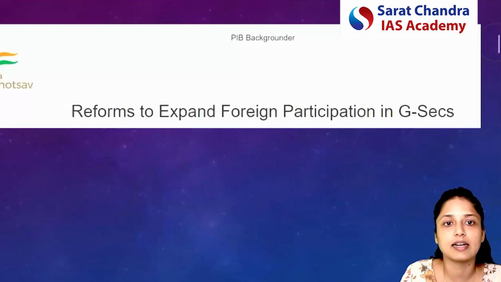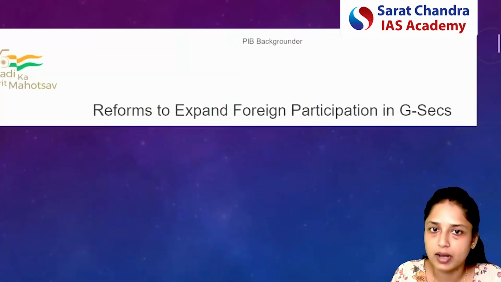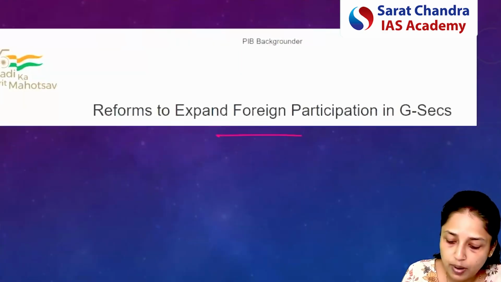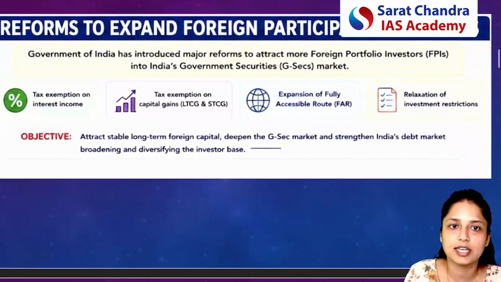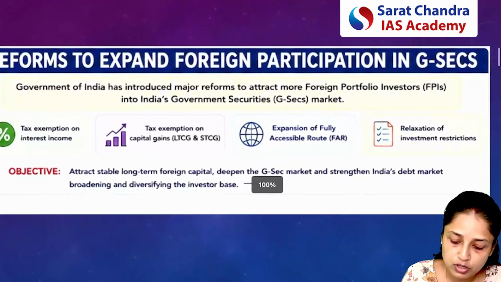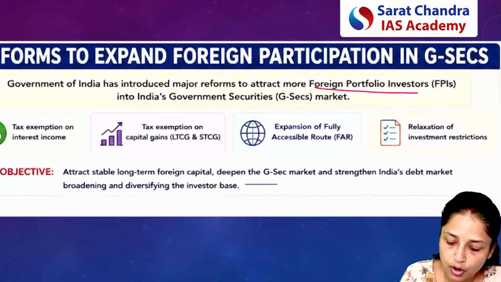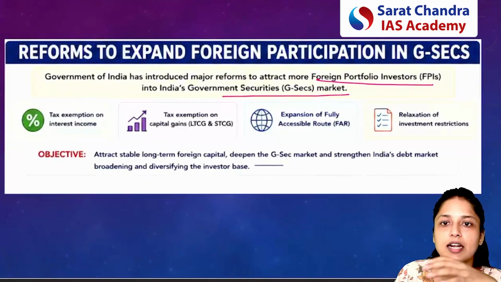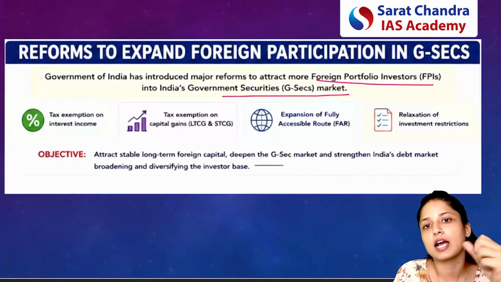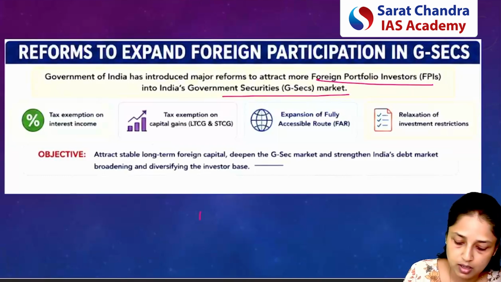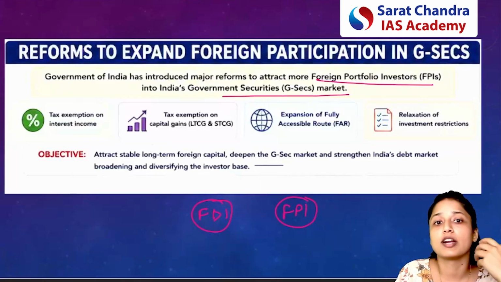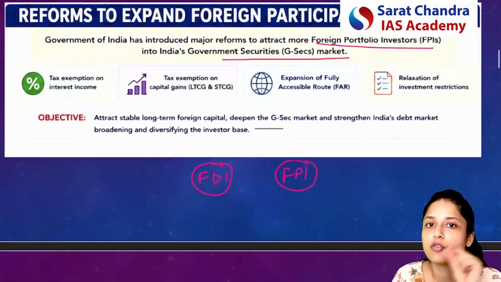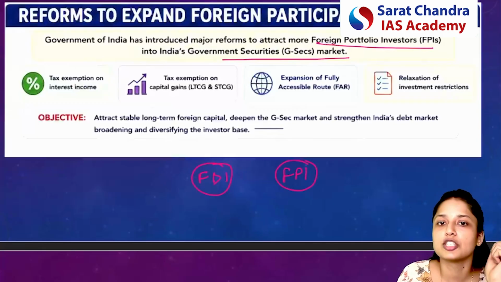Here the context is reforms taken by the Indian government to expand foreign participation in GSECs, or government securities. The main focus of the government is to attract more and more foreign portfolio investment in the GSEC market. Please have a basic understanding of foreign investments in India. One kind of foreign investment can be FDI, and the other kind can be FPI. FDI means foreign direct investment and FPI means foreign portfolio investment or foreign institutional investment.